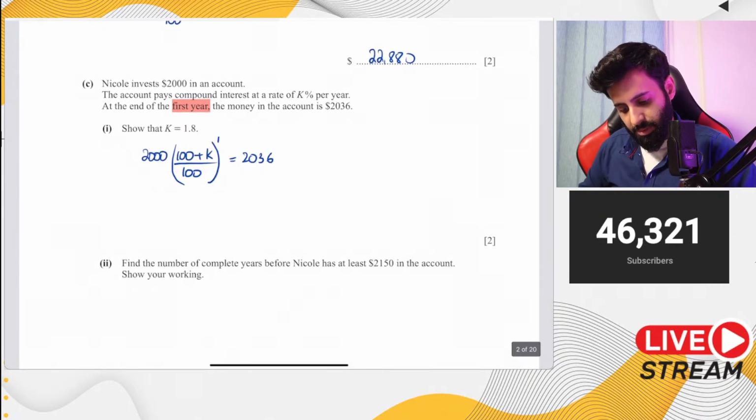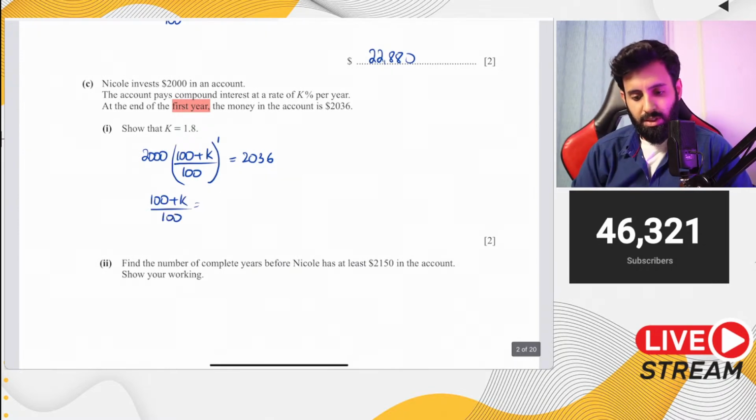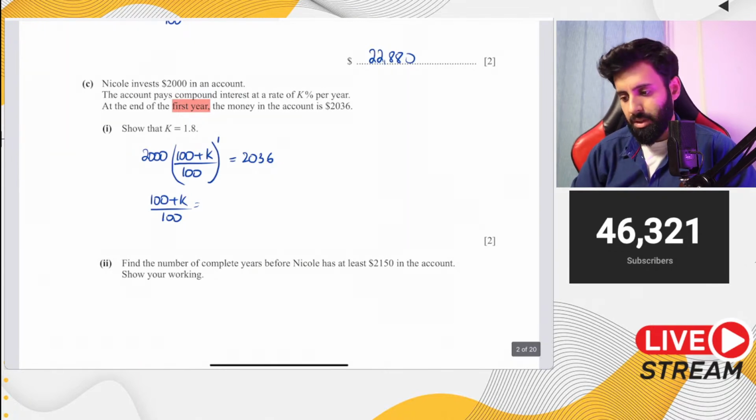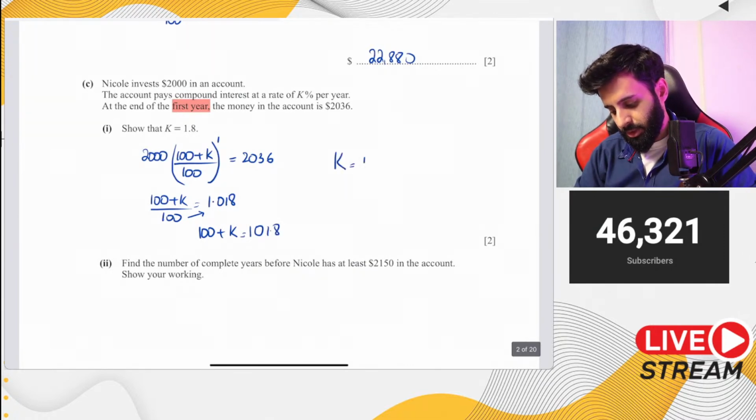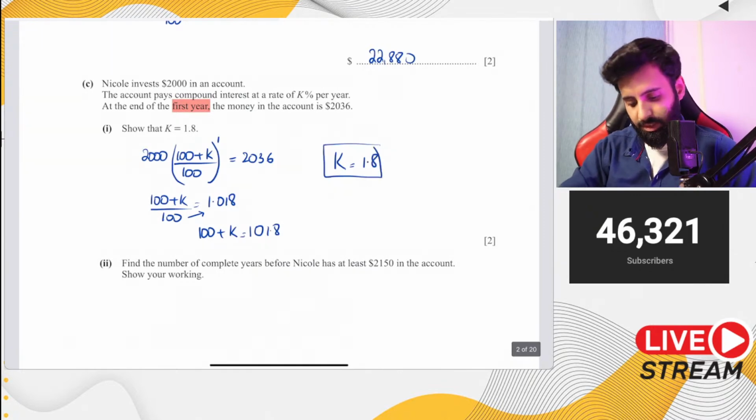Okay, so here's what we get. 100 plus K upon 100 is equal to, let's take 2000 over to the other side, 2036 divided by 2000, which is equal to 1.018. Now it's just a matter of cross multiplying, so multiply it by 100. So this is what I'm looking at: 100 plus K is equal to 101.8. So make K the subject. K equals 1.8. There you go. That's your answer. Pretty easy.